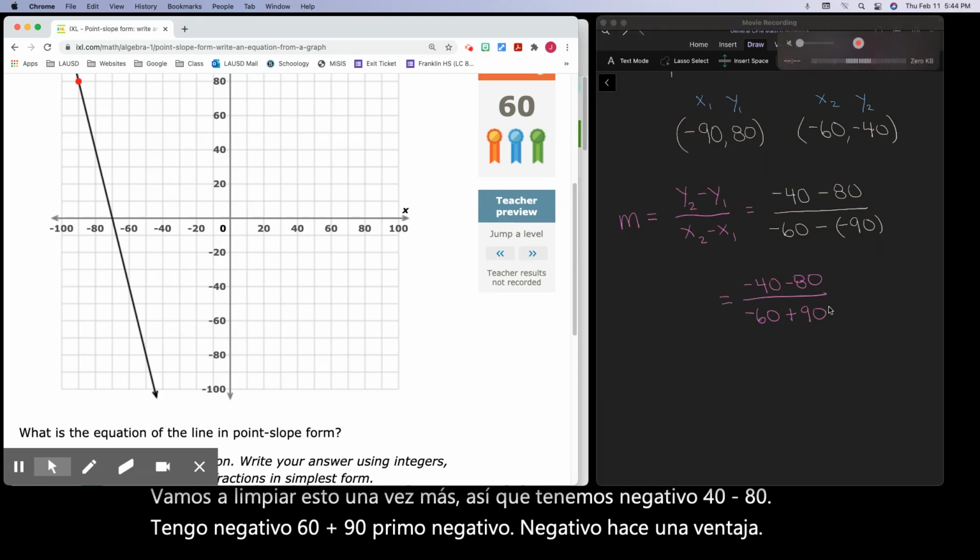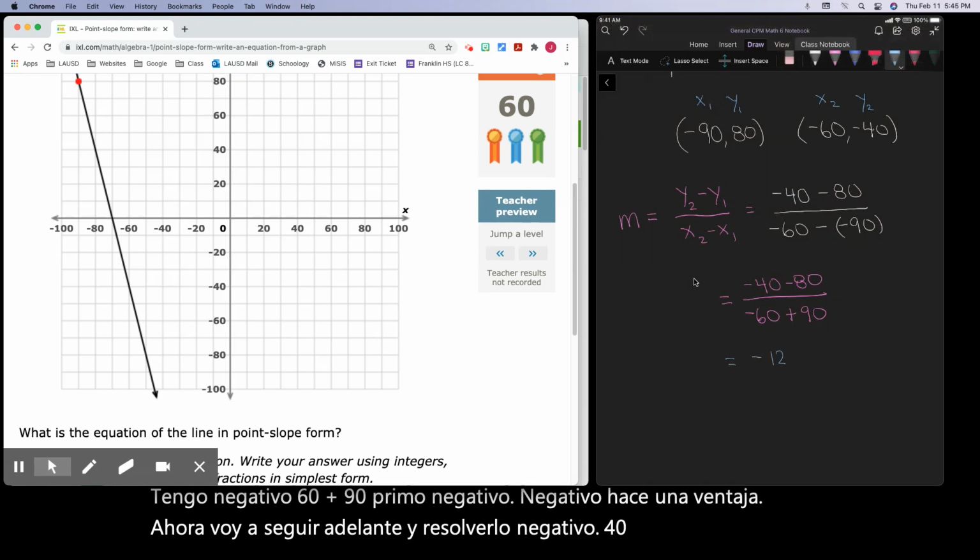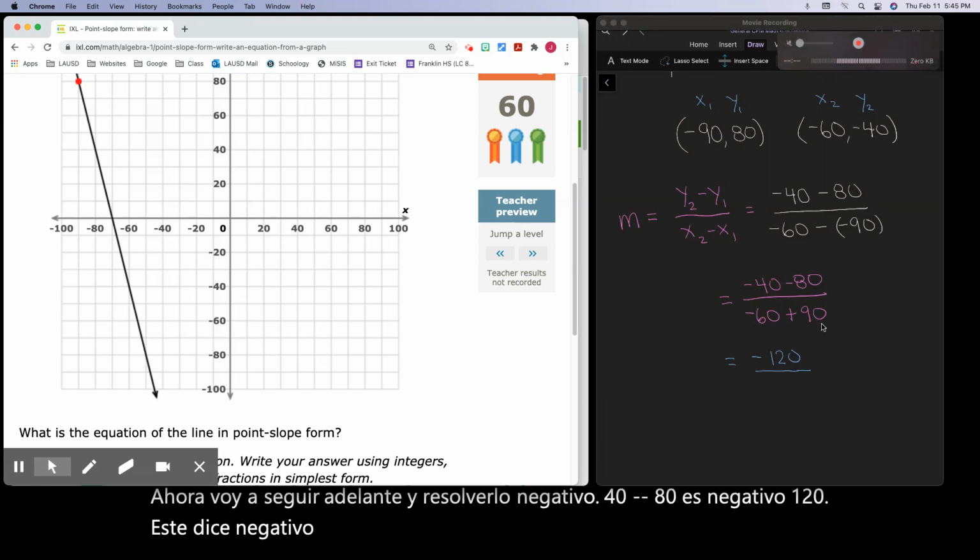Now I'm going to go ahead and work it out. Negative 40 minus 80 is negative 120. This one says negative 60 plus 90, or it's commutative. You can reread it as 90 minus 60, which is 30.